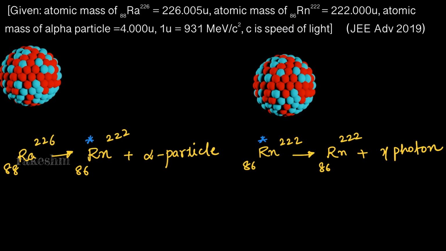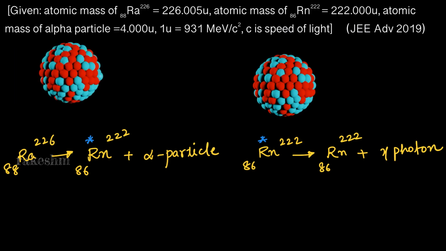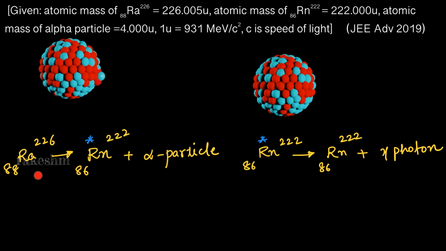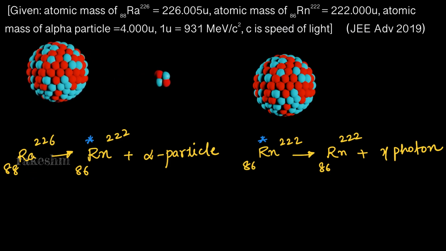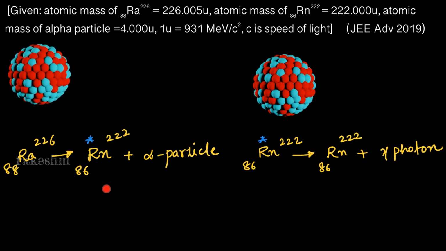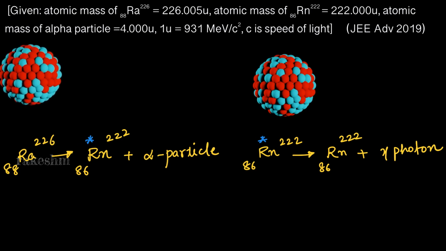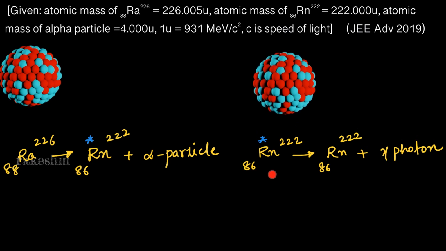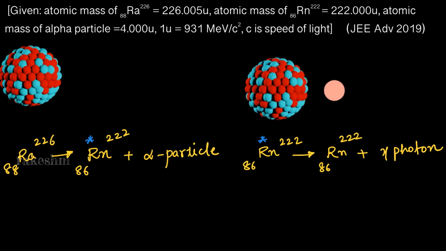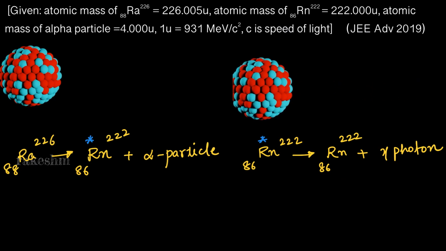Let us have a look at the nuclear reactions. So this radium nucleus undergoes alpha decay, gives radon nucleus in its excited state and an alpha particle. This radon nucleus in its excited state undergoes a gamma decay to give radon nucleus in ground state plus a gamma photon.